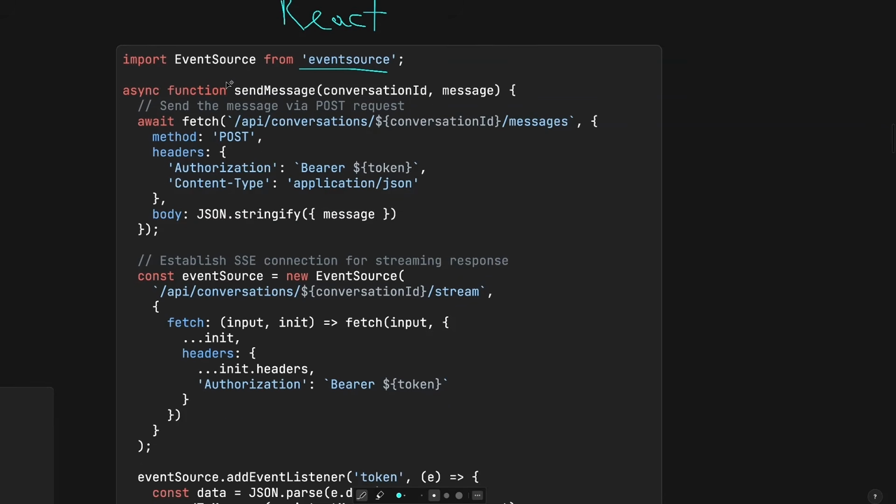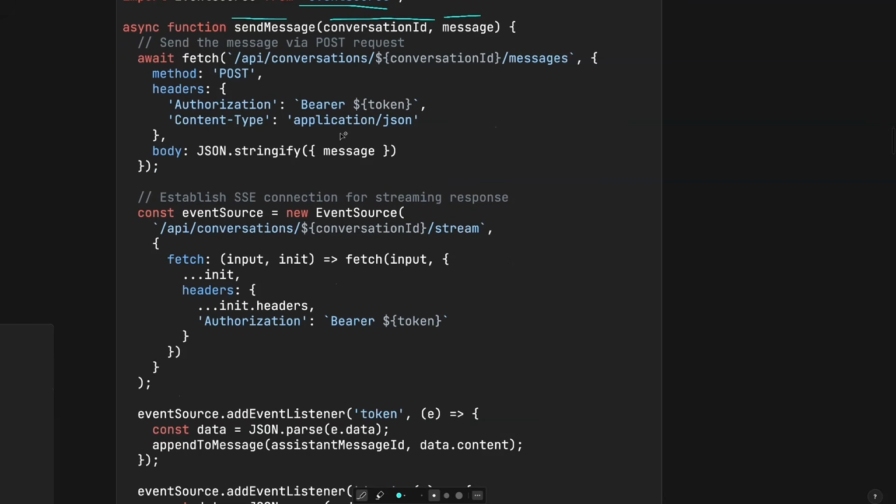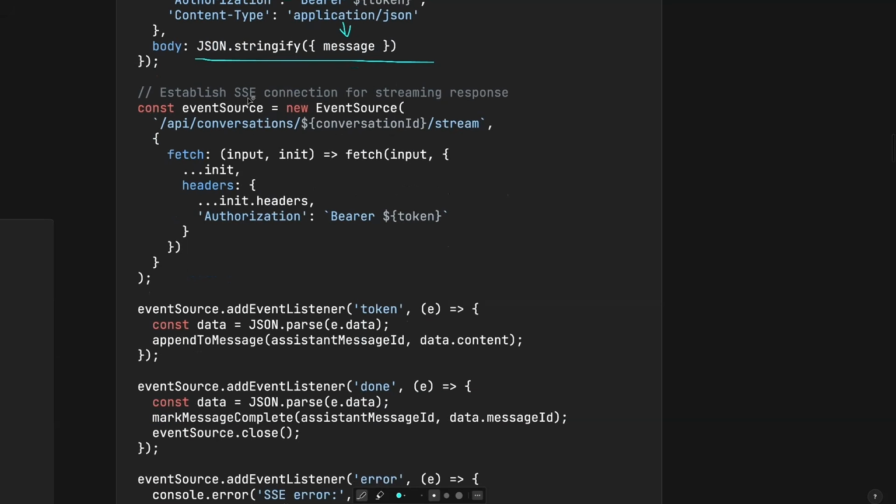And this is how a sending message might look like. We will need the conversation ID where we're sending the message and the actual message that we're posting. This is where we will make the request to that API where the message service will accept the message and start processing it. Of course, it will include the authentication method. And in the body, we will send this message that is sent by the user. This is where we will establish the connection between server and client.